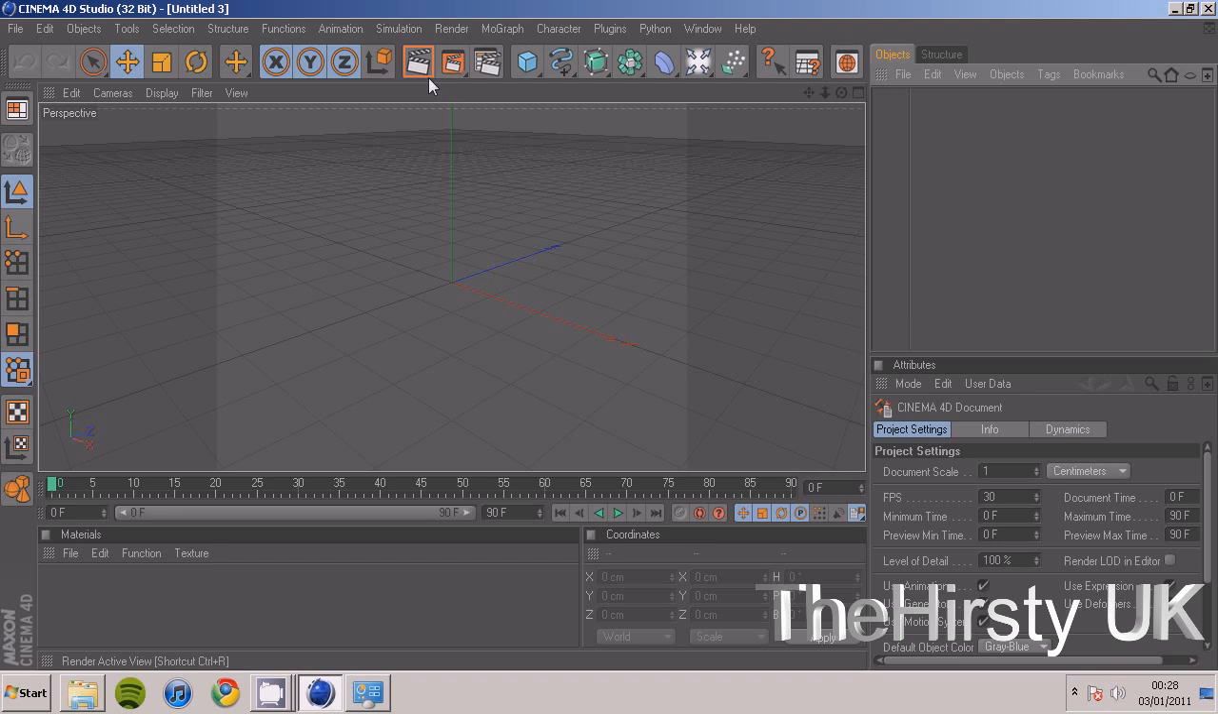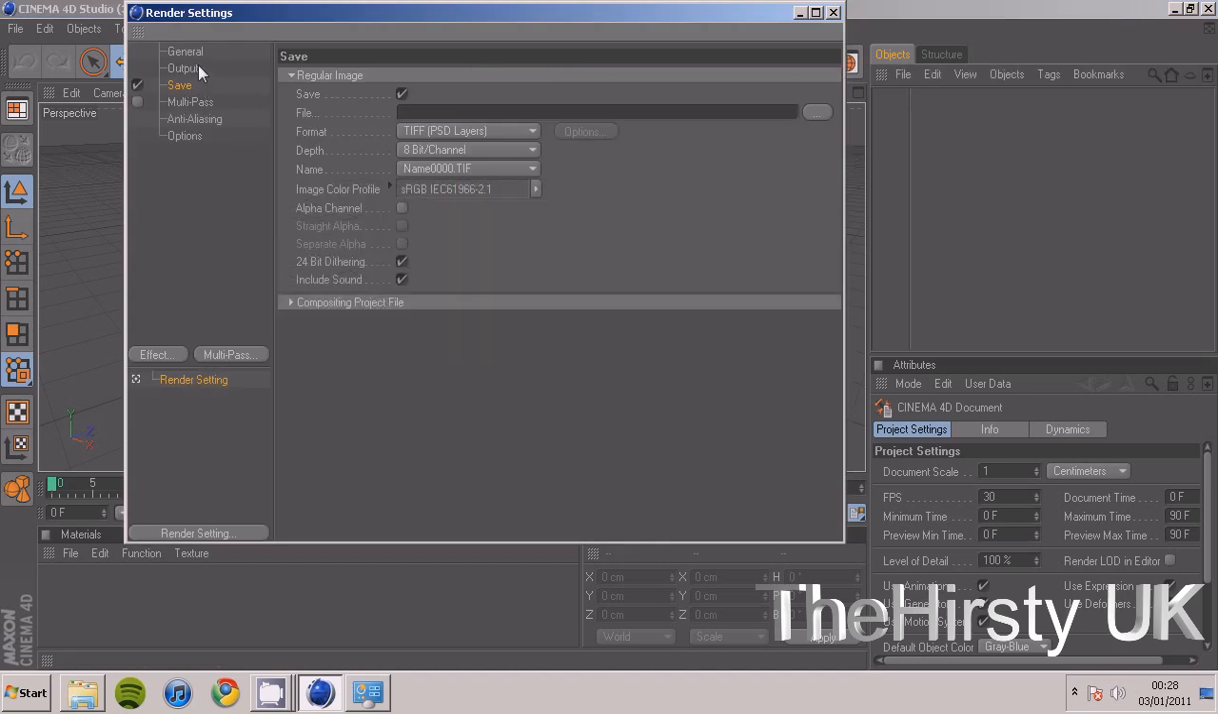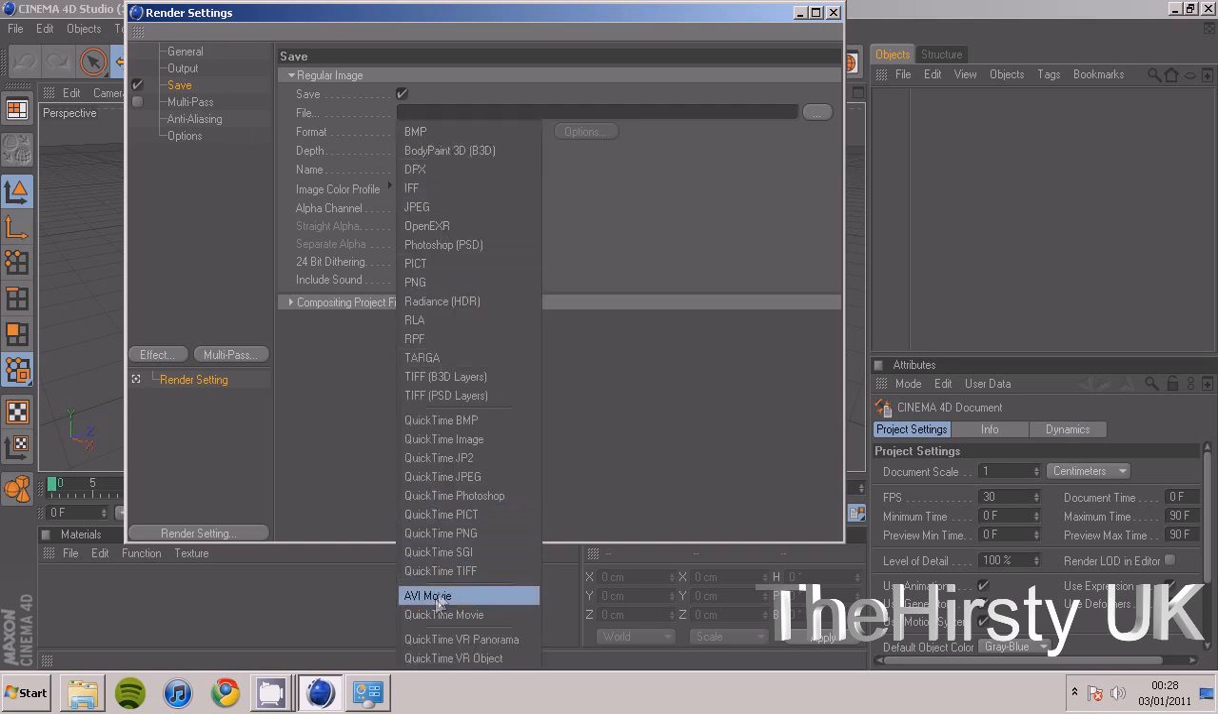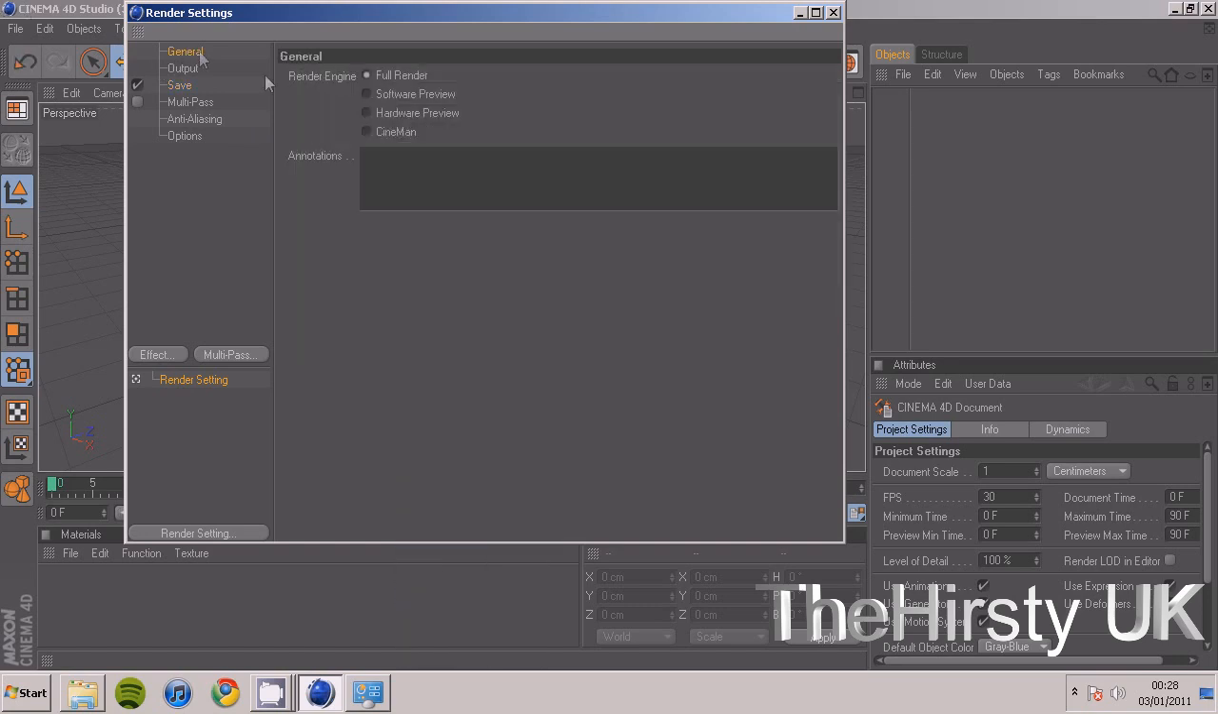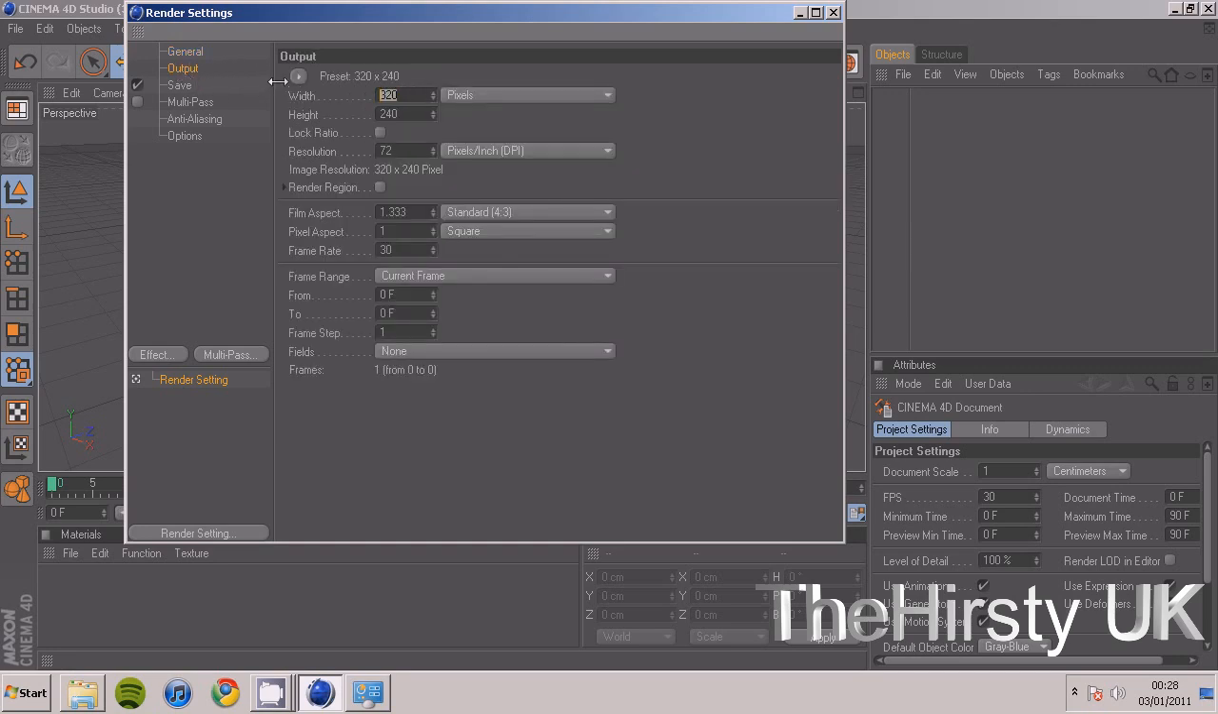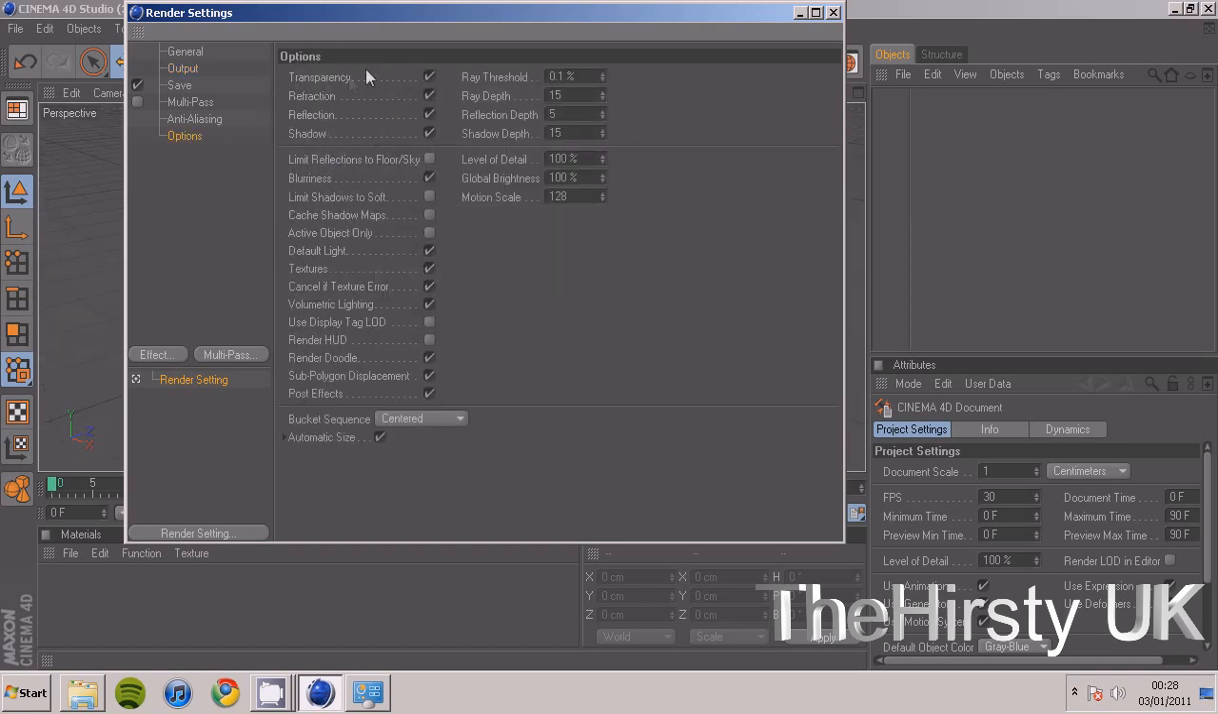Okay, so the first thing you're going to do is obviously start up a Cinema 4D file. Click on render settings and just change the format to AVI. General, make sure it's on full render. Output, change it to 1280 by 720. And if you go into options and change this to 6 and that to 2, that speeds